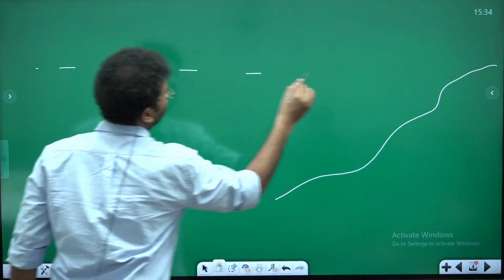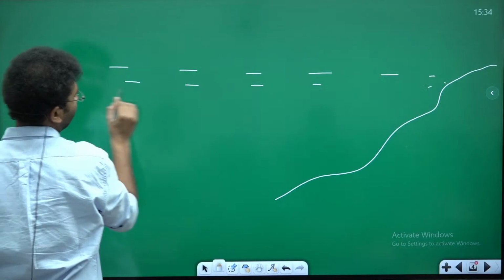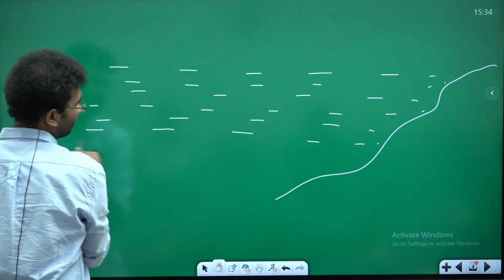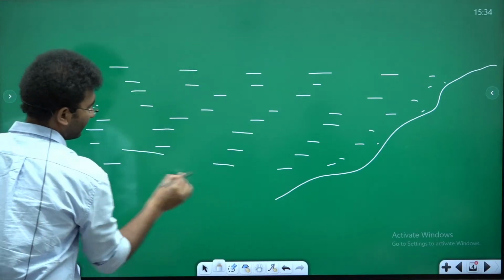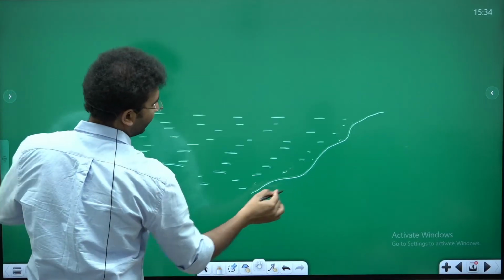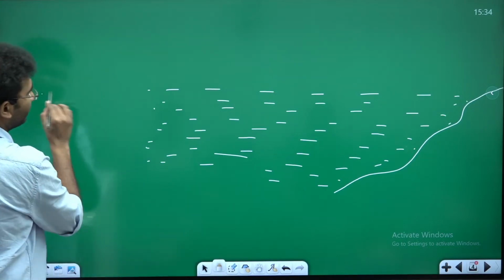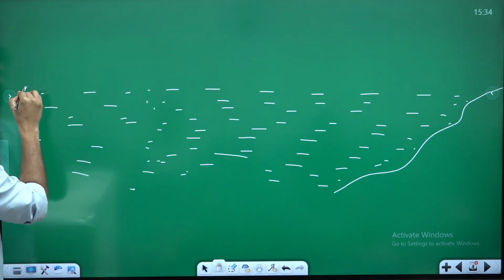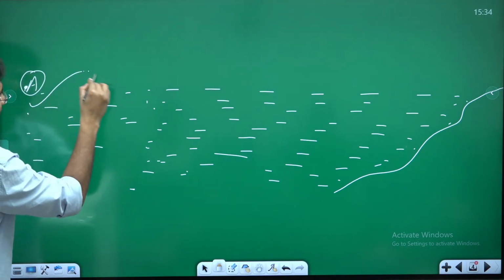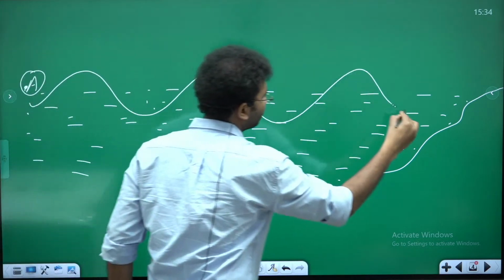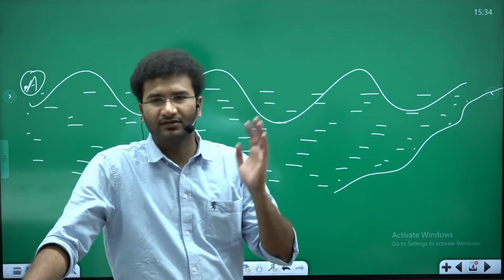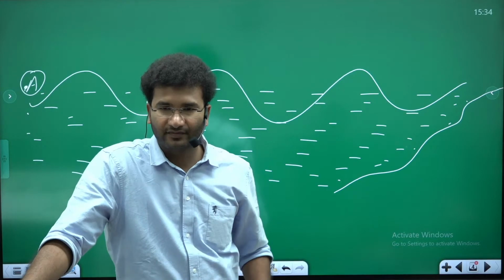And this is your water. And you have to see the movement of the wave. Imagine the wave is generated somewhere here. It starts to move in this direction, but when exactly does the wave stop?